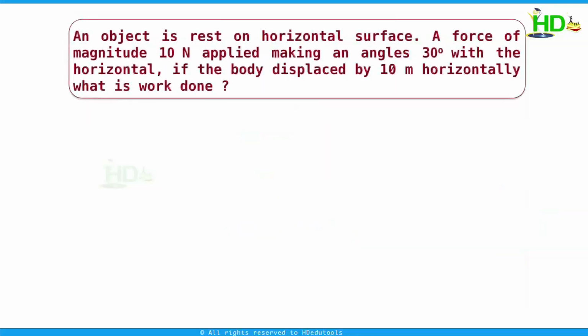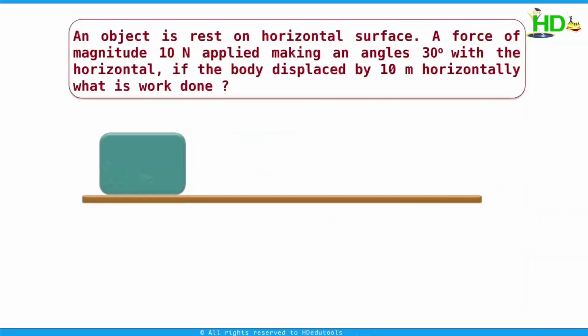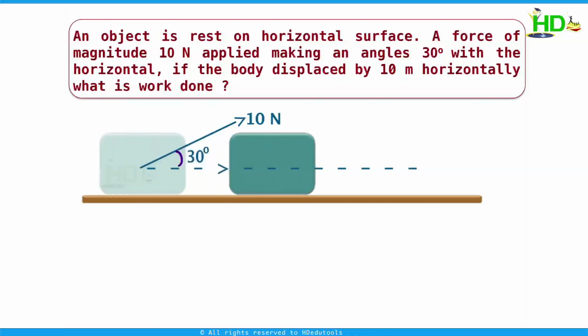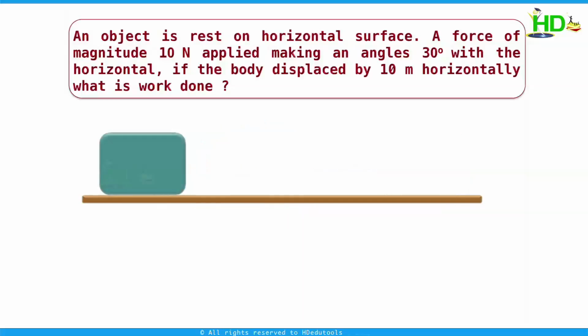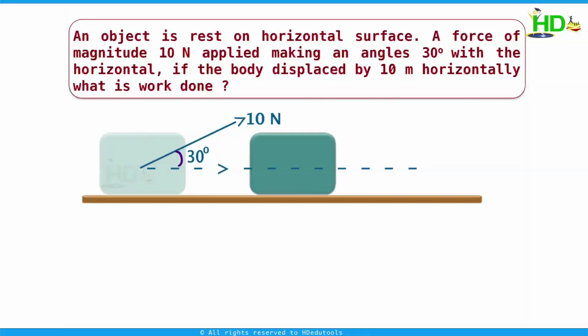We take another problem. An object is at rest on a horizontal surface. A force of magnitude 10 Newton is applied, making an angle of 30 degrees with the horizontal. If the body is displaced by 10 meter horizontally, what is the work done? What is given in our problem is an object at rest on a horizontal surface. A 10 Newton force is applied, making an angle of 30 degrees with the horizontal, and displaces the body by 10 meter.